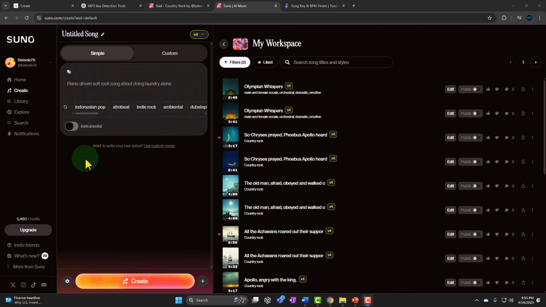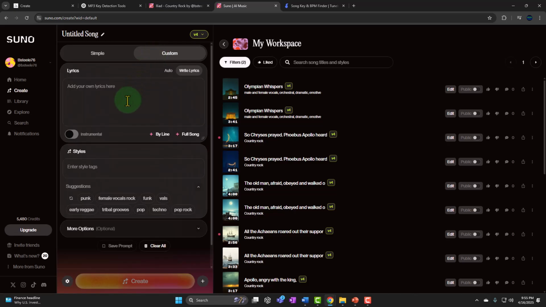Now, currently, with this AI song generator, you can try to tell the song to give you a certain key, but it often doesn't work great, no matter whether you're on the simple mode or on the custom mode. At this point in time, you're not really able to say, I want you to give me this song in the key of A minor, or I want you to give me this song in the key of C or in the key of F or whatnot.